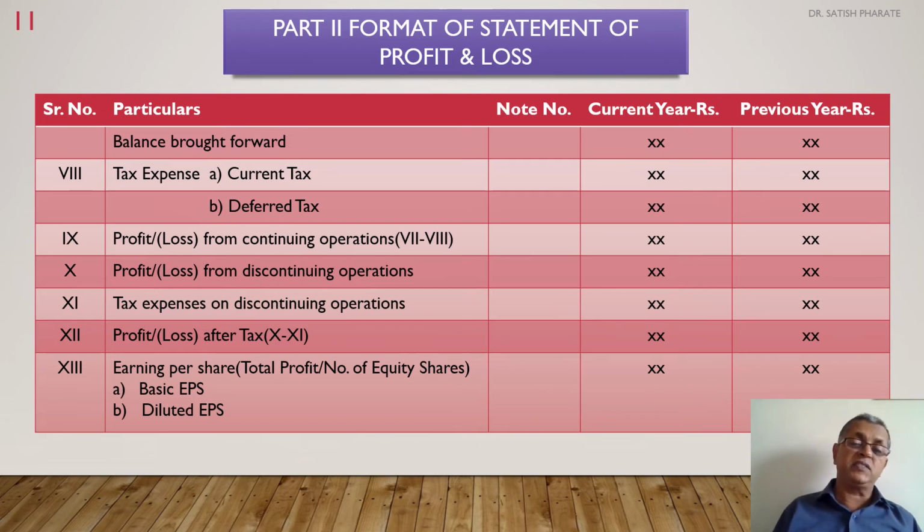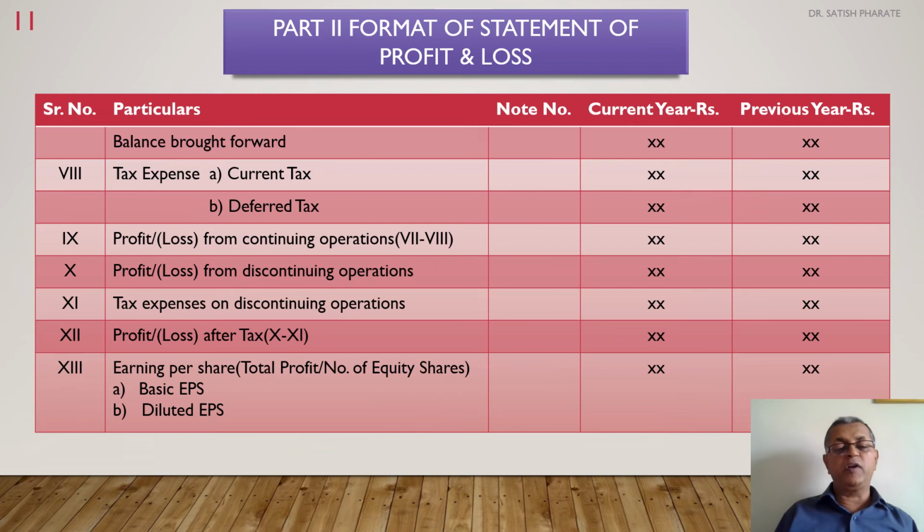Total tax expense or liability is deducted from the profit, and the remainder is called profit or loss from continuing operations. In this profit or loss from continuing operations, add or less discontinuing operations, then you will get total profit or loss after tax. And sometimes on account of discontinuation, the company may be liable to pay tax, then that tax expense on discontinuing operation is also taken into consideration.